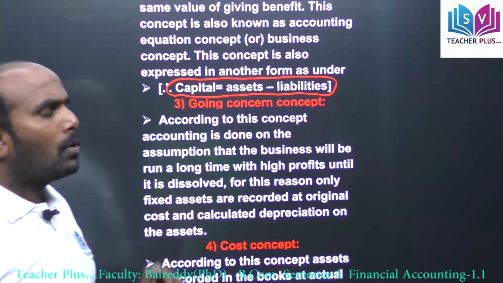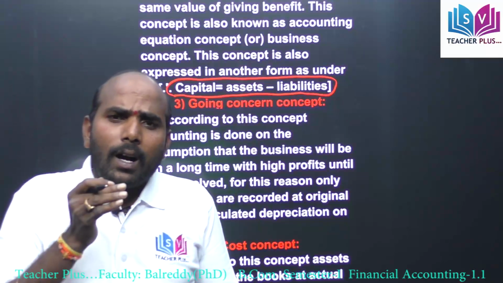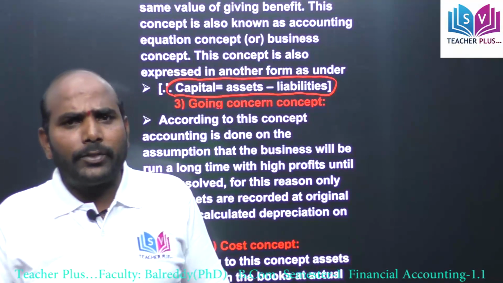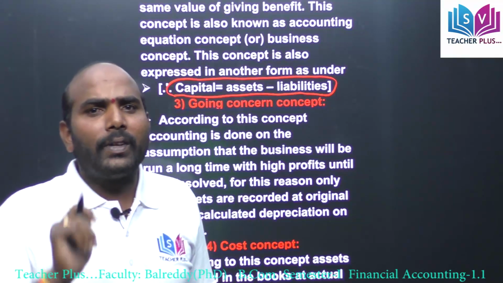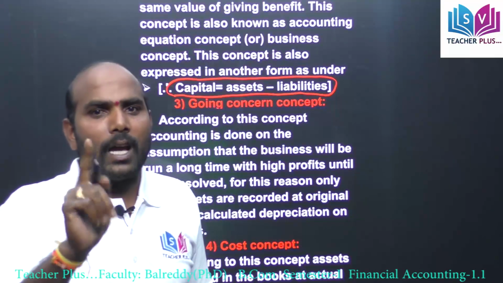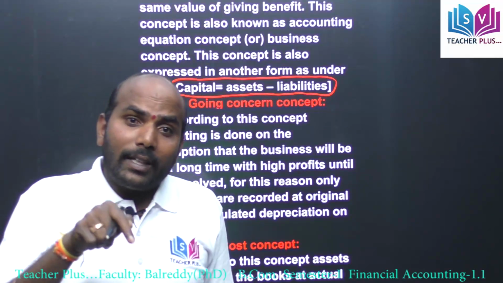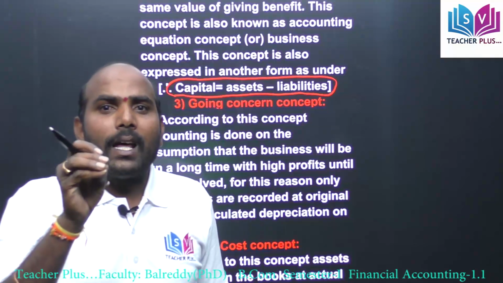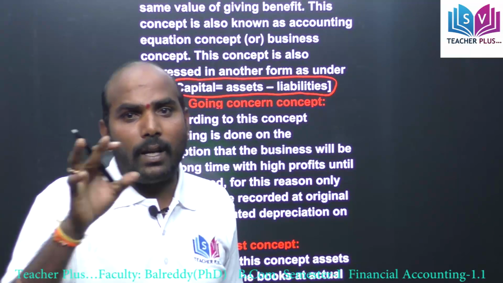Then next one, going concern concept. According to going concern concept, we assume that the business will run a long time with high profits. In that situation only, we maintain the books of accounts properly.